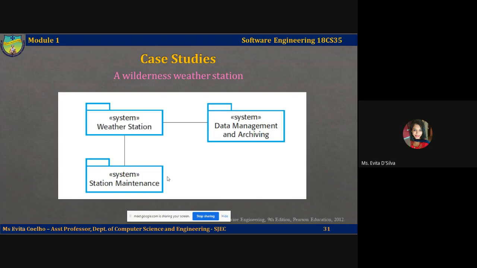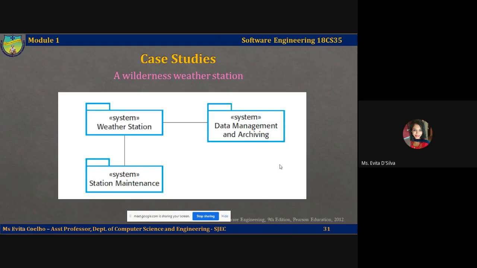So the UML package symbol you can see indicates that each system is a collection of components. You can see this is the symbol used to illustrate subsystems or systems. You can see all these systems work together to achieve the objective of a bigger system. So this is the notation, the box with a box on the top left. Also, you can see there is a tag written as system. So this is the standard UML notation. Do not worry about these notations now.